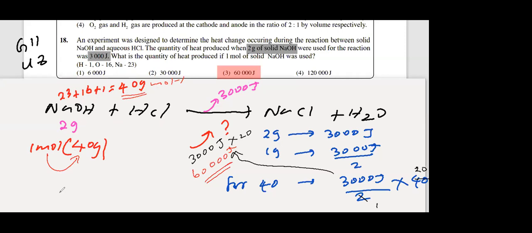Or else you can do it like this. Mass equals moles into molar mass. So moles 1, molar mass 40 grams per mole. Then you get the answer 40 grams. 2 grams, that much, therefore 40 grams, 60,000 joules. Right. I'll erase the screen now. Let's move on to the next question.